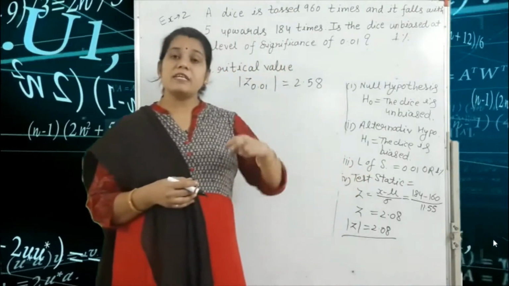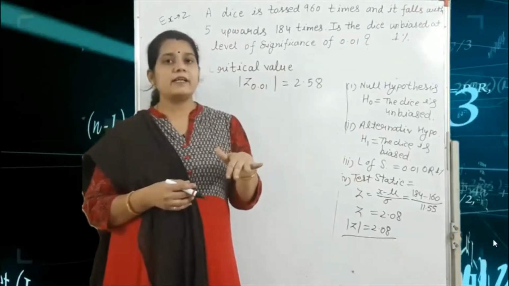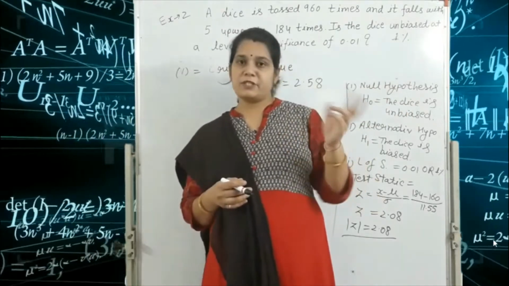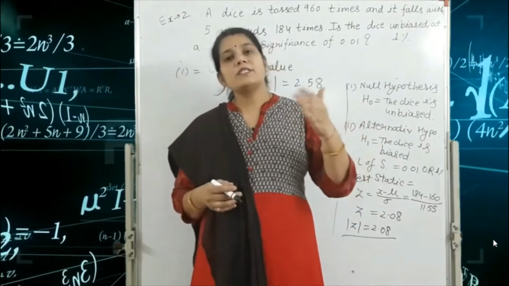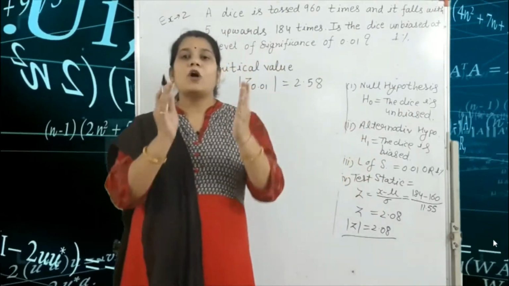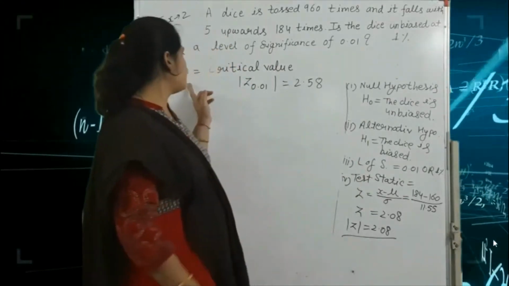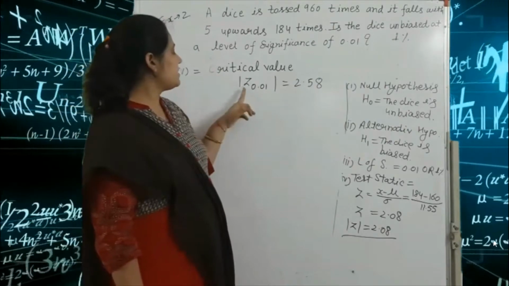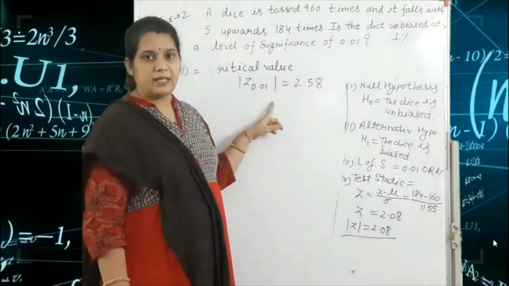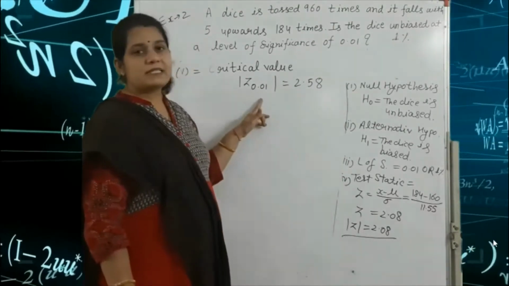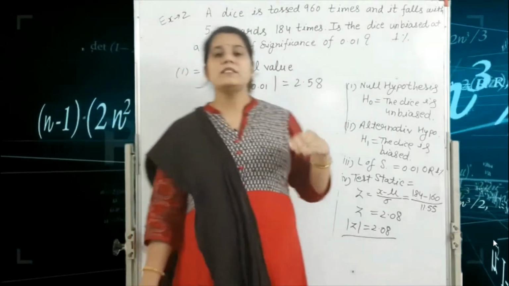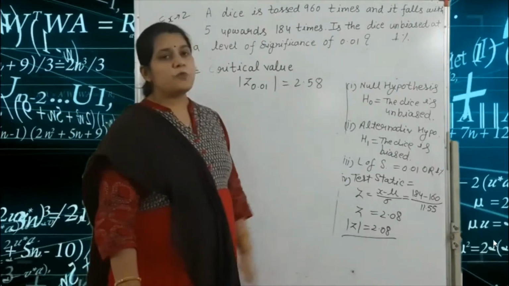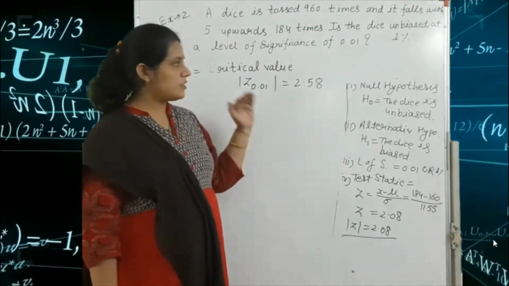Because here the left tail and right tail values differ only in the positive and negative sign, you always write it in modulus form. Our next step is the critical value. That means we write the mod of Z alpha for the 1% level of significance, that is 0.01. The value is 2.58 according to our table.